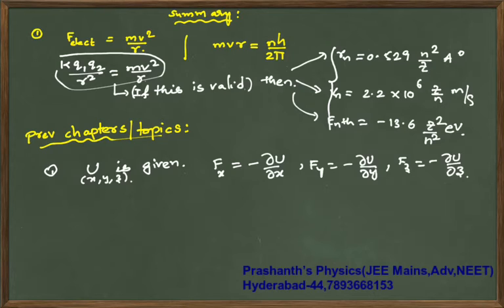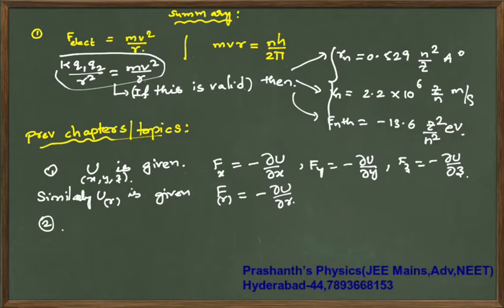Similarly, if potential energy is given as a function of the radial vector, then your force in the radial direction is minus dou U by dou r. That is your first point. When potential energy is given, you get force by partial derivative, taking the derivative with respect to that particular variable, and from this we are supposed to proceed.